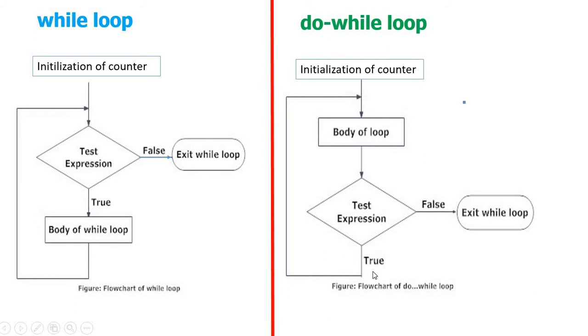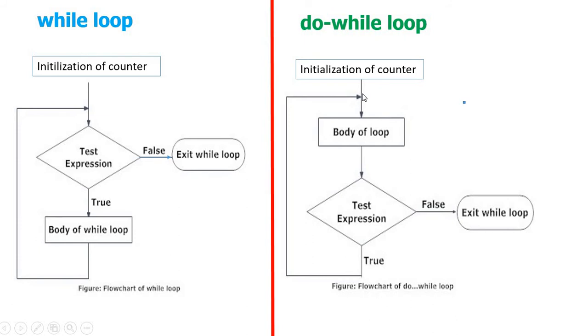For the second time you have a condition, so I am not giving a guarantee that it is true. The second time the condition may be true or it may be false. But for executing the body of the loop for the first time, there is no condition.